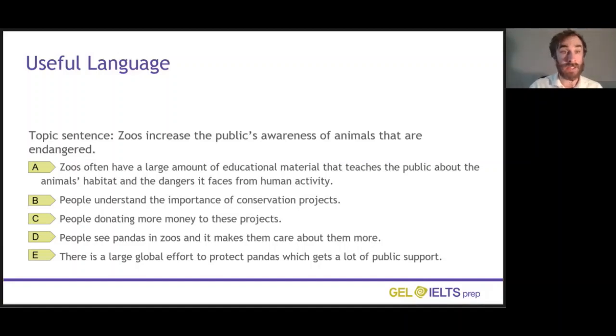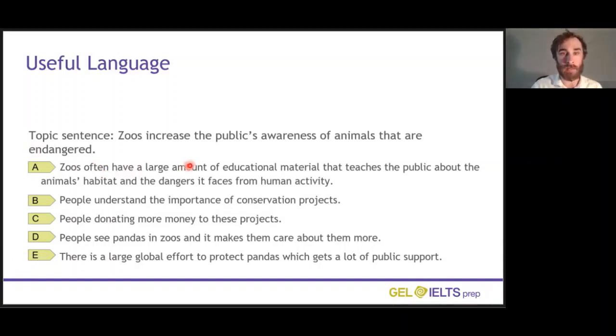Sentence D starts an example. People see pandas in zoos and it makes them care about them more. So here I'm providing an example of the process that I've just explained, this process of people learning about something to donating money to those conservation projects. Sentences B, C, and E all give a consequence of the previous sentence. They show what this leads to. They show what the result of this is.